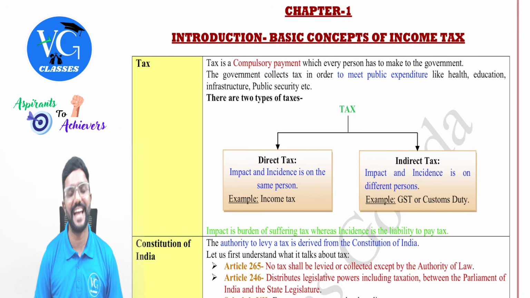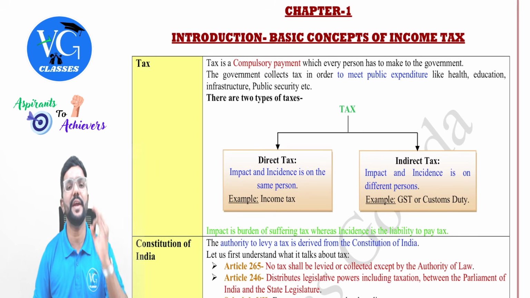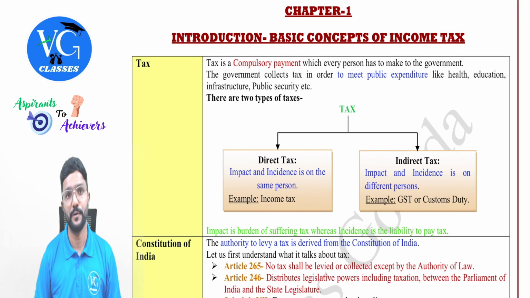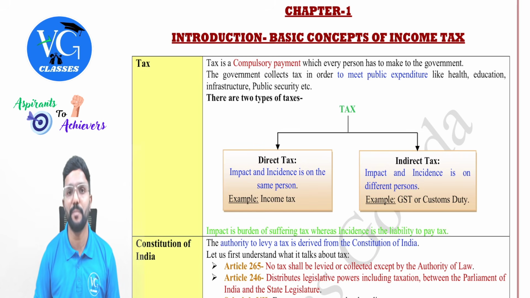Topic number 1 is tax, guys. Tax is a compulsory payment which every citizen has to make to the government, whether it is direct tax or indirect tax. Now, why does the government collect taxes from the people, sir? Guys, the major source of revenue to the government is tax, and they will use this money to meet various public expenditure like health, education, infrastructure, or even public security, or even, as of now, there are various government schemes which they are offering to the general public, for which the government has to incur crores. But where do they get that money from?